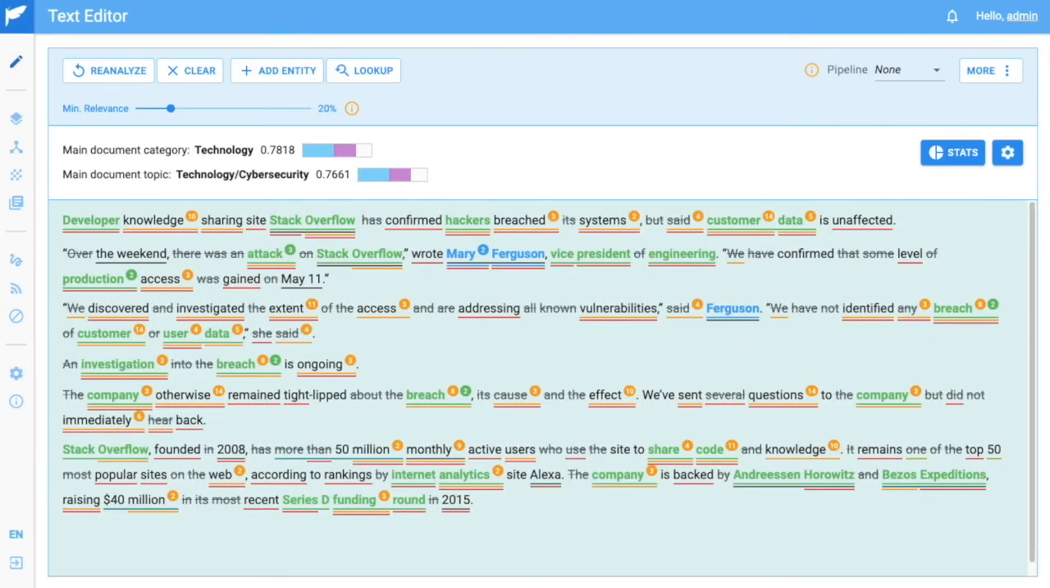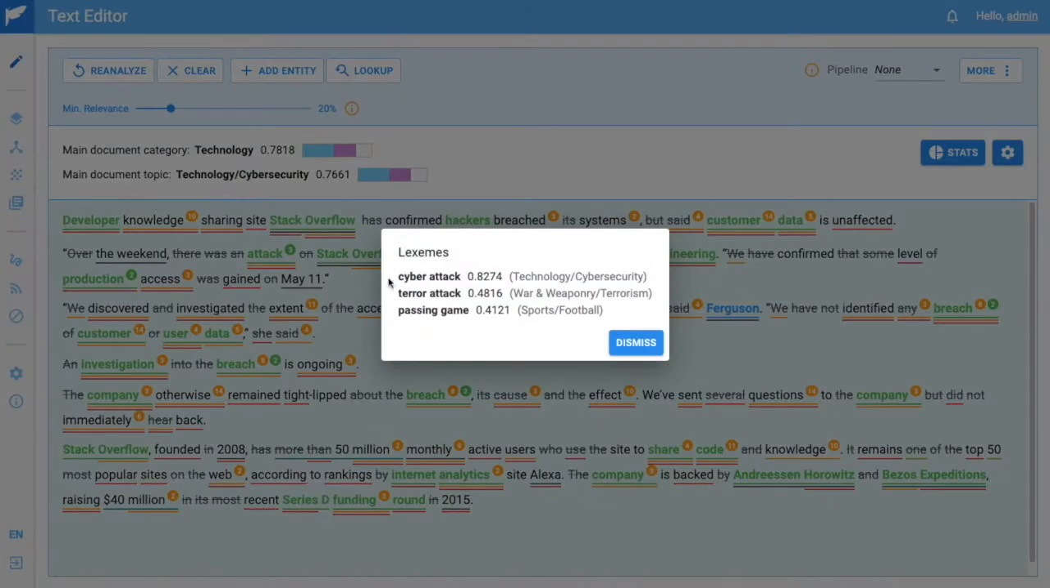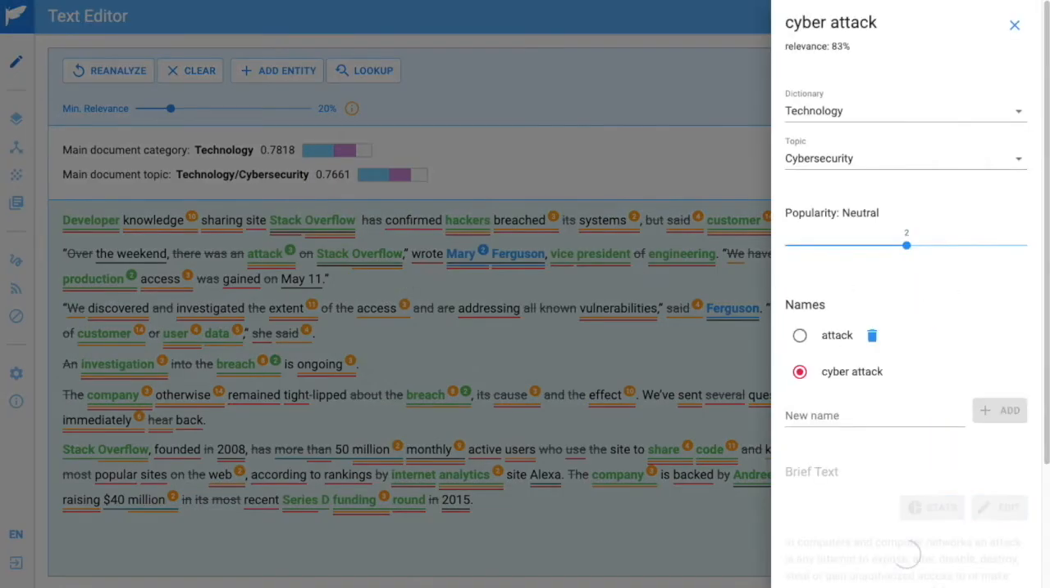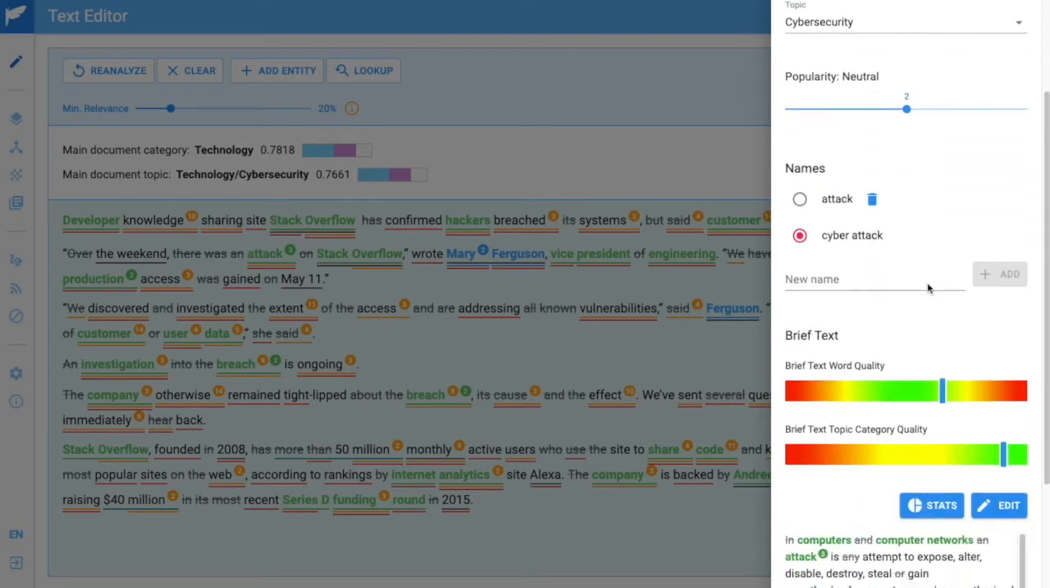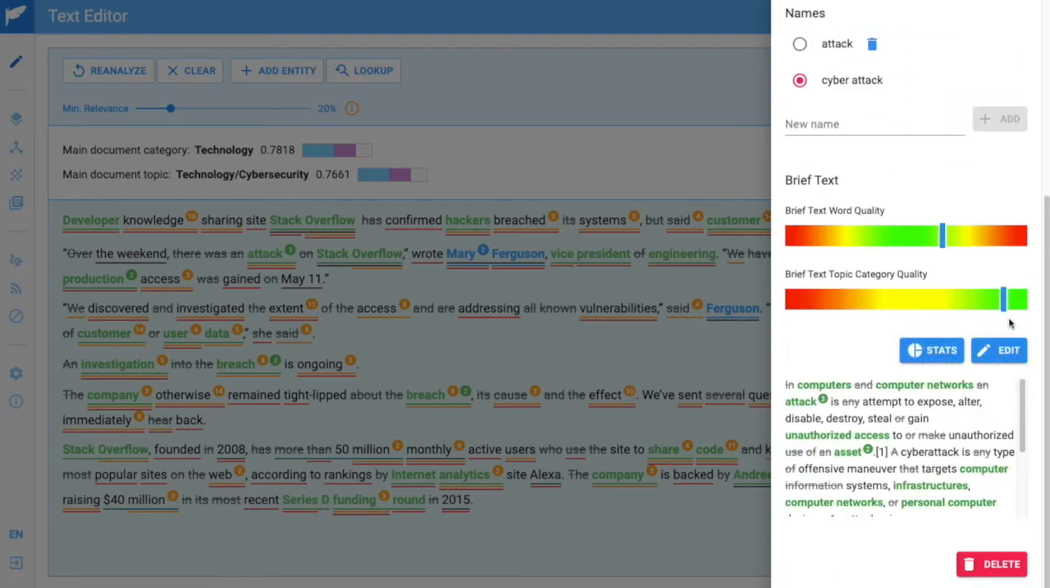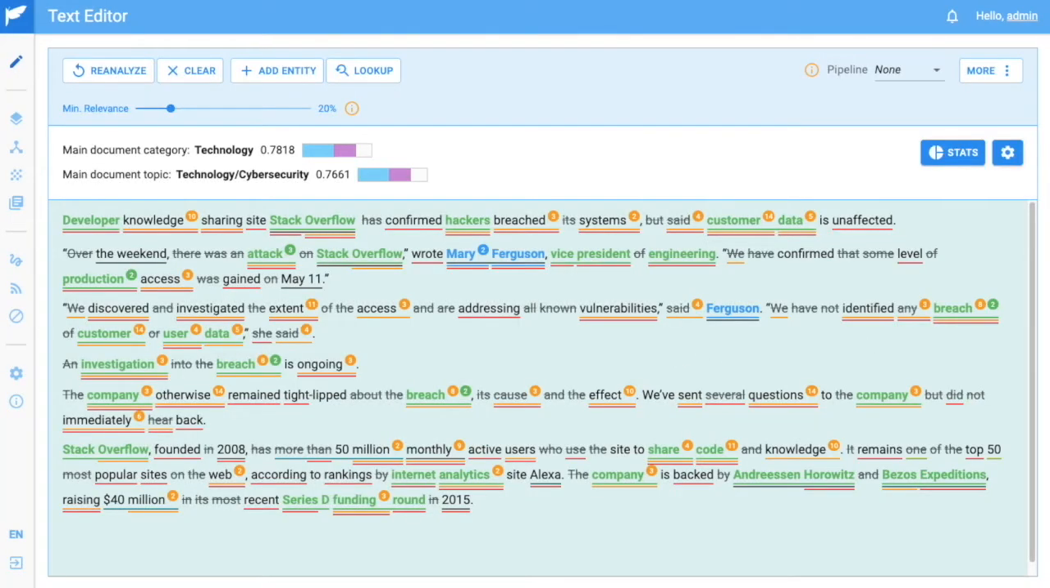If we look at cyber attack, though, we can see that the relevance is at 83%. And if we scroll down to the quality of this definition, we can see that it's gone way up to 88% cybersecurity. This means Gracie has learned what the definition of cybersecurity is and is grading our definition for cyber attack as belonging to that new topic that we just created.